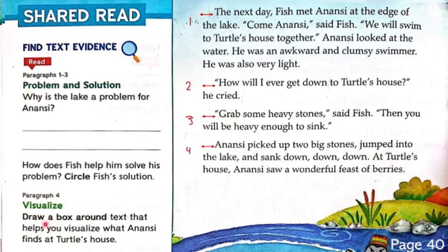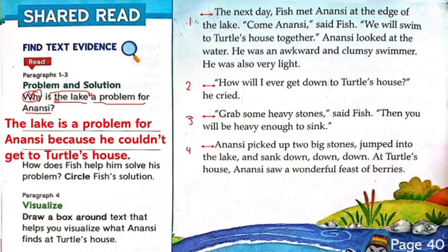Now how should we write the answer? As we usually do, first we cross and circle word number 1. So I start the answer from the word the. The lake is, so the lake is a problem for Anansi because he couldn't get to Turtle's house. So the lake is a problem for Anansi because he couldn't get to Turtle's house. This is the answer.